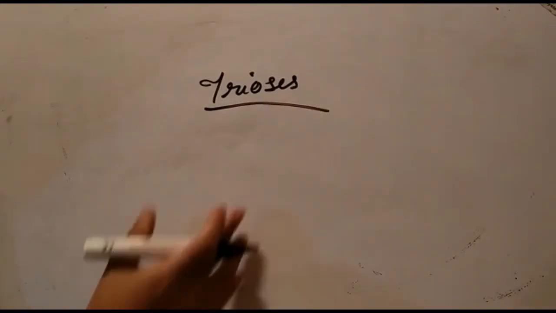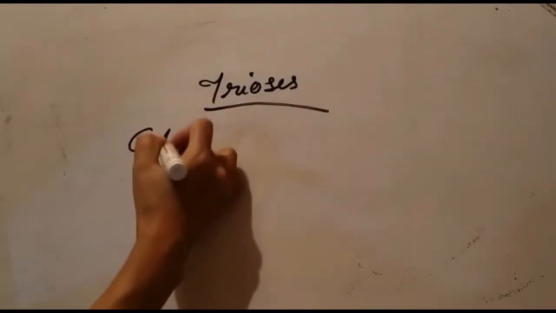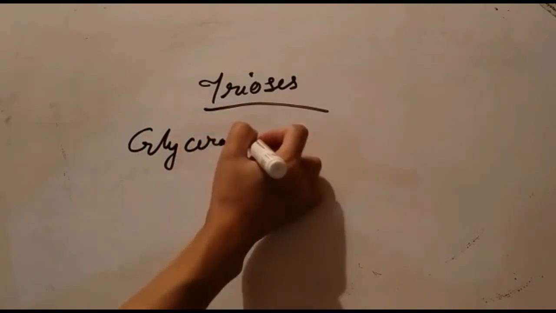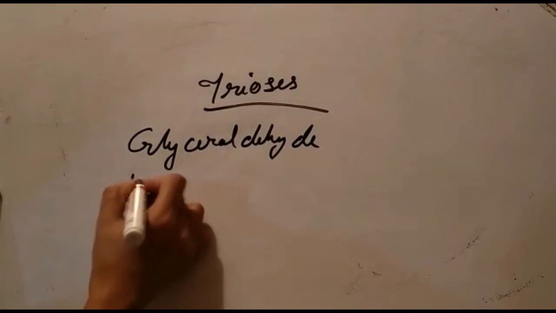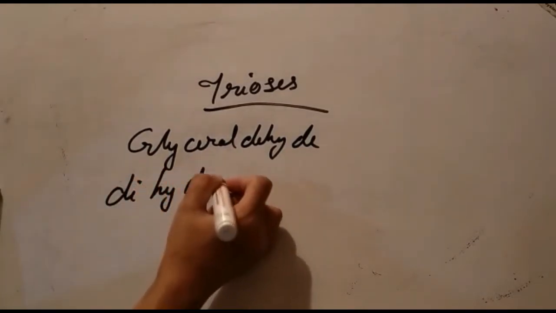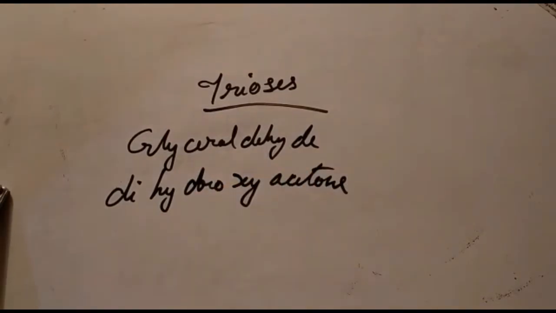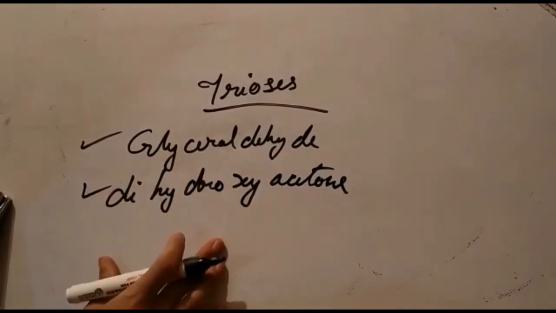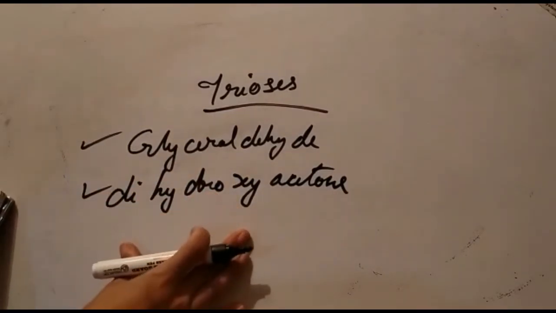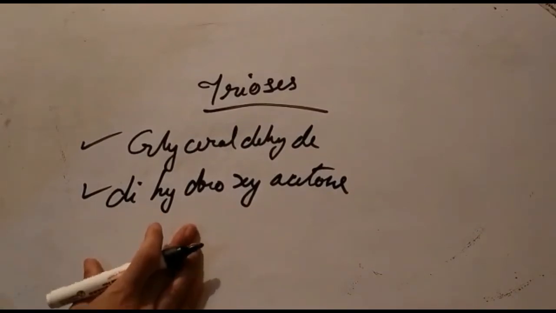For example, glyceraldehyde and dihydroxyacetone. These two are the important trioses in the biological system.